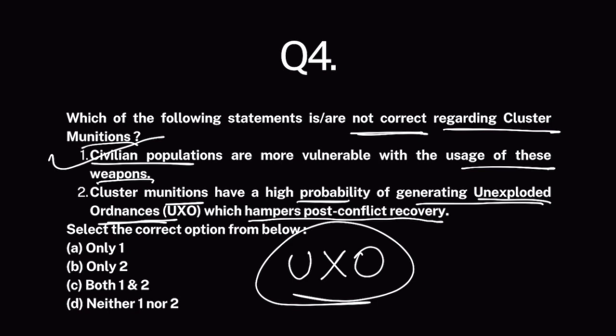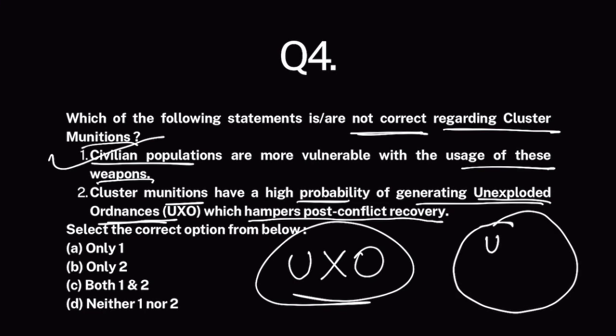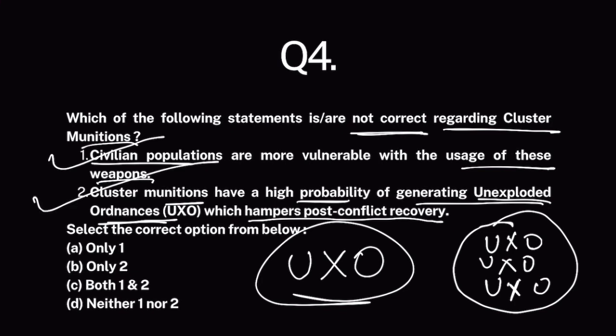So that entire area where these UXOs are spread around becomes inhabitable and no recovery can take place. Post-war recovery becomes very difficult because no one can go here. What if this bomb explodes and the person dies? Farming stops, industries stop. So this statement is also correct. Both are correct, but it was asked which of the following are not correct. So none of them are incorrect.